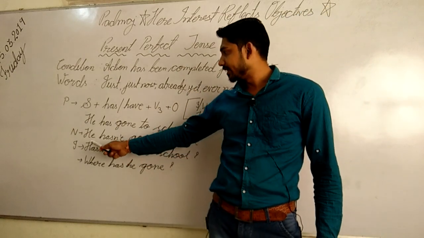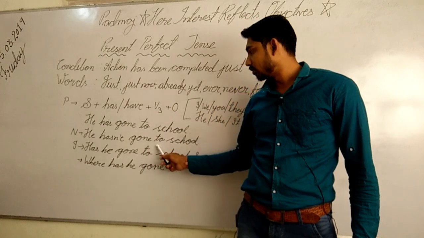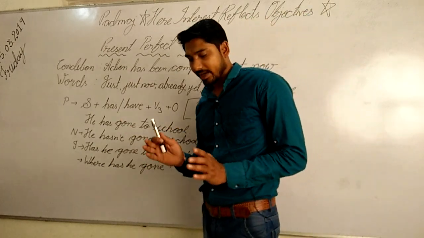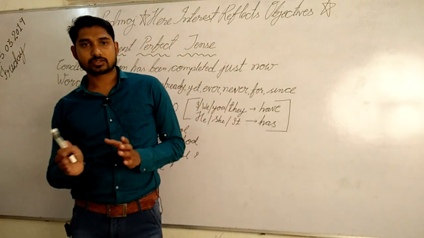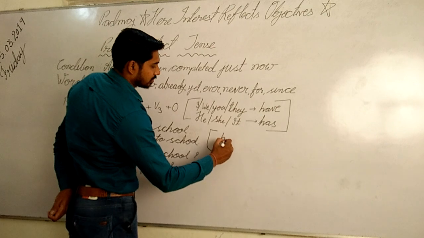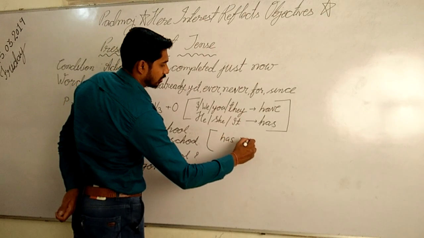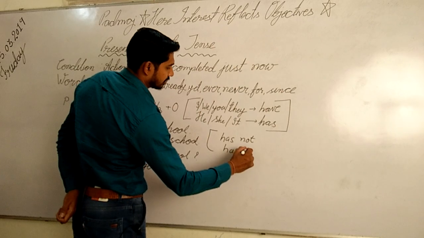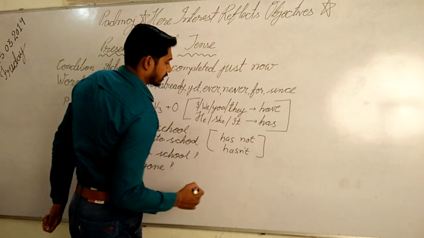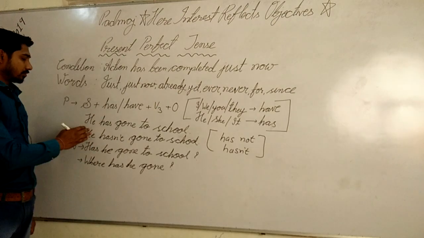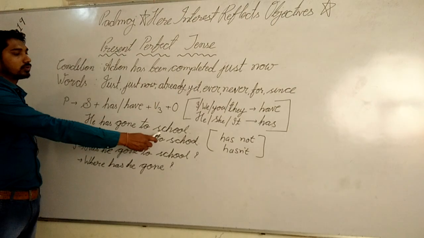And for the negative we write, he hasn't gone to school. Hasn't is the contracted form of has not. We can write the short form hasn't. So simply we write hasn't. The negative we can say: he hasn't gone to school.